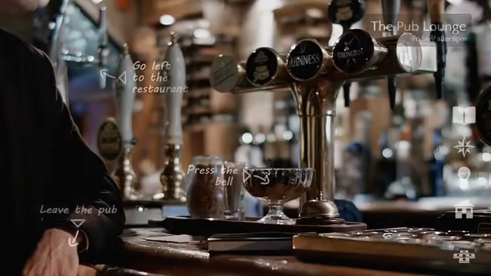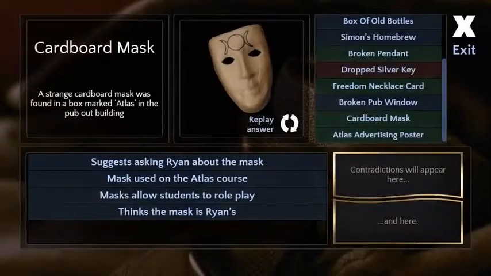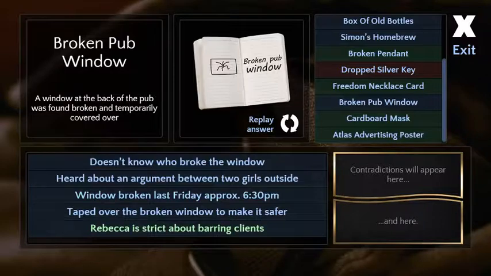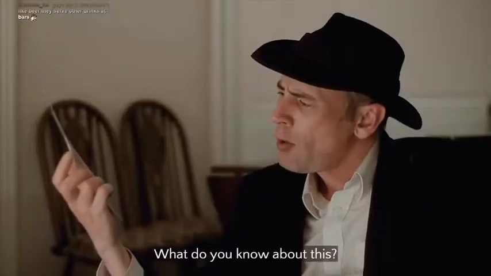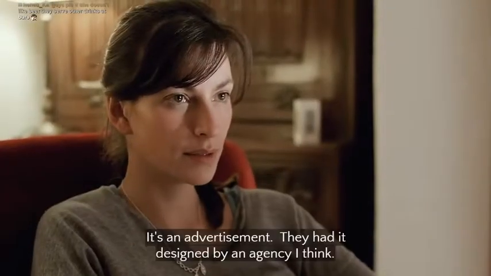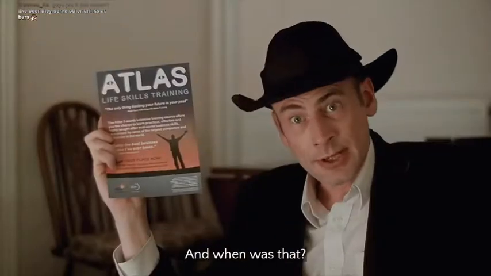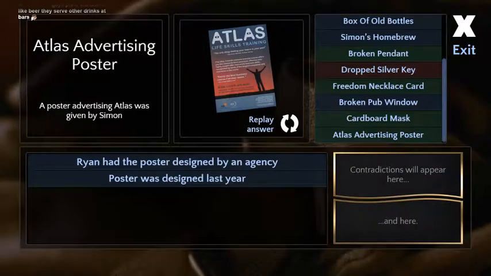I guess we should maybe talk to the bar lady again? Hey, bar lady. A few more questions, please. Thank you. Maybe that Atlas advertising poster? Yeah, that's something. What do you know about this? It's an advertisement. They had it designed by an agency, I think. And when was that? Last year sometime. Yeah, I guess she would only be there for the wine. That's true, she could drink the wine.